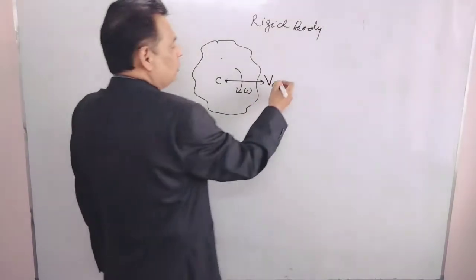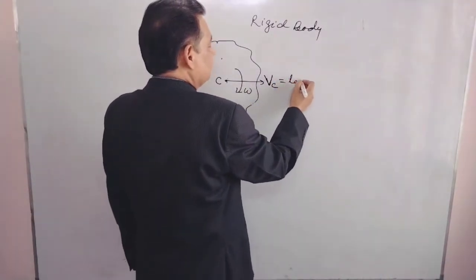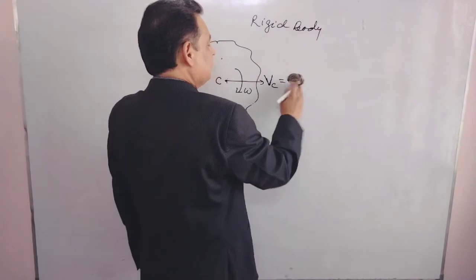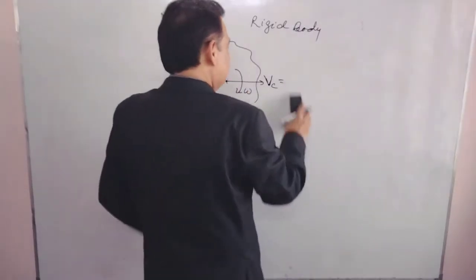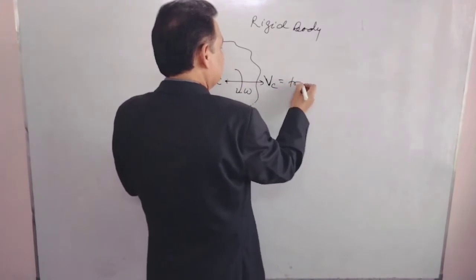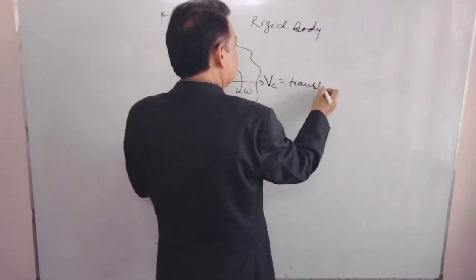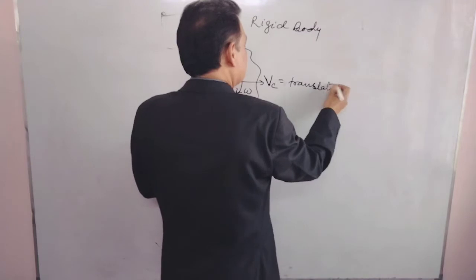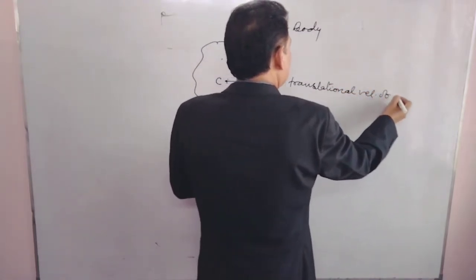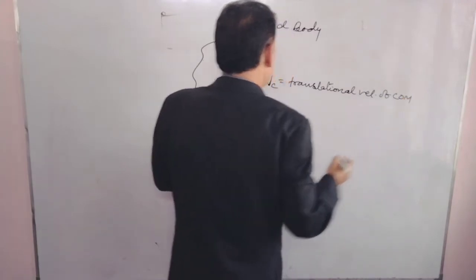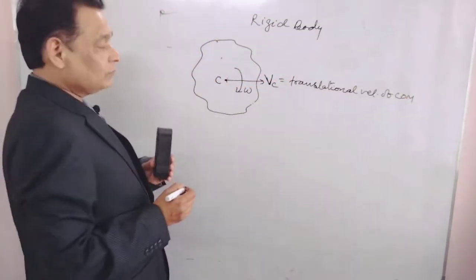Vc is the linear, that is, translational velocity of the center of mass.